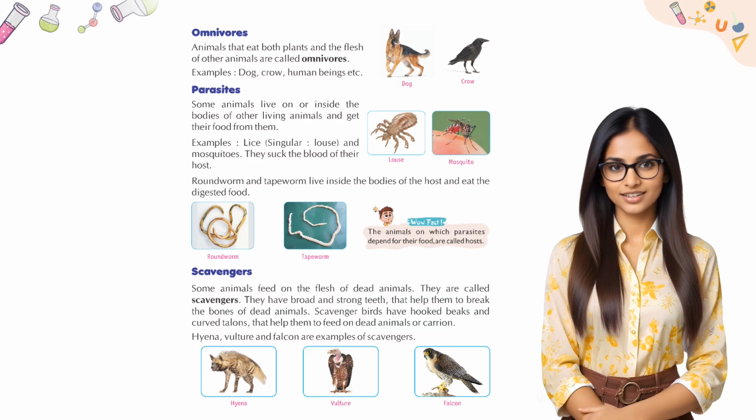Scavengers. Some animals feed on the flesh of dead animals. They are called scavengers. They have broad and strong teeth that help them to break the bones of dead animals. Scavenger birds have hooked beaks and curved talons that help them to feed on dead animals or carrion. Hyena, vulture, and falcon are examples of scavengers.